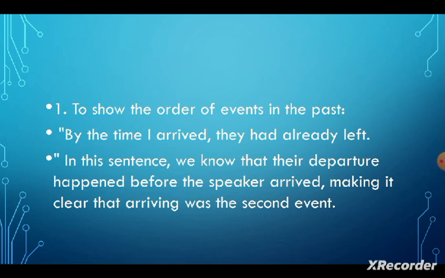So there are some uses of past perfect tense. It is used to show the order of events in the past. By the time I arrived, they had already left. In this sentence, we know that their departure happened before the speaker arrived, making it clear that the arriving was a second event.